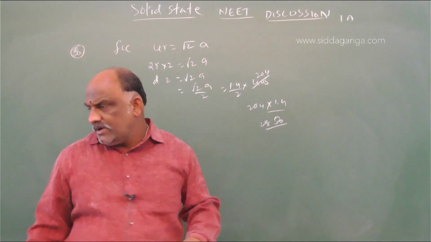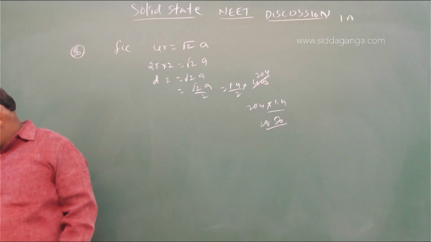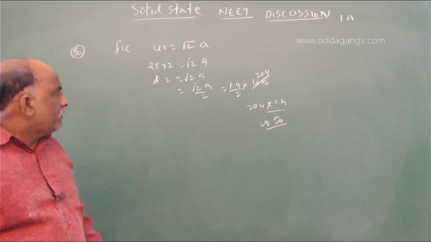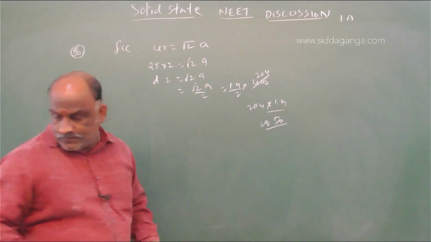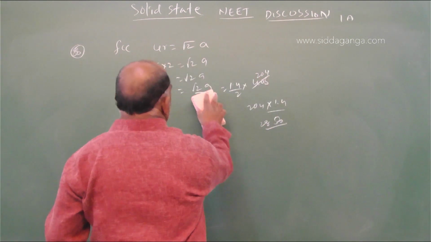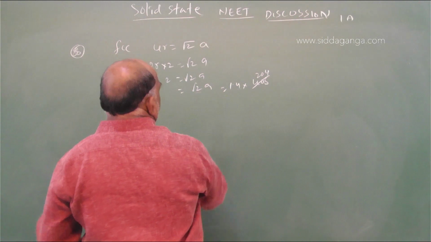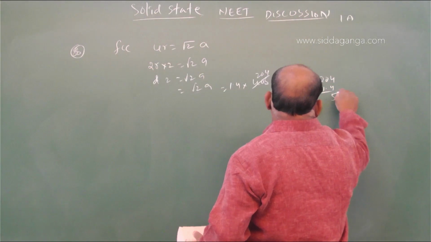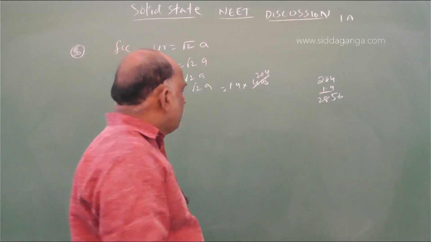Root 2a by 4 we will get, but 204 into 1.4, yes. Sorry. 204 into 1.4 is about 285.